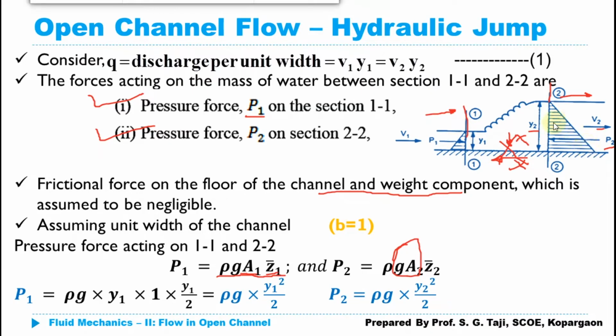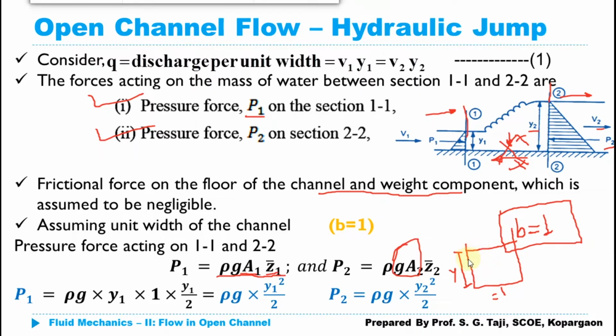Now if I am considering this channel, and I am considering the width of the channel as b, and assuming that width is unity, that is b equal to 1, then the cross section of this channel will look like this. This is the unit width, equal to 1, and this is the depth of flow which is going to vary at the two sections. So it will look similar to a rectangular plane surface immersed in the liquid.